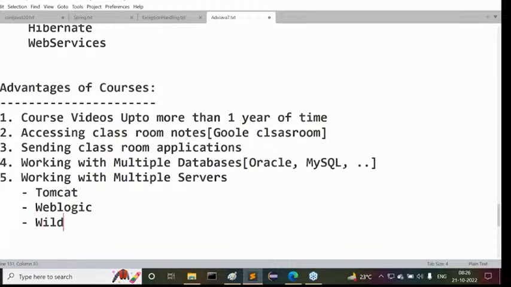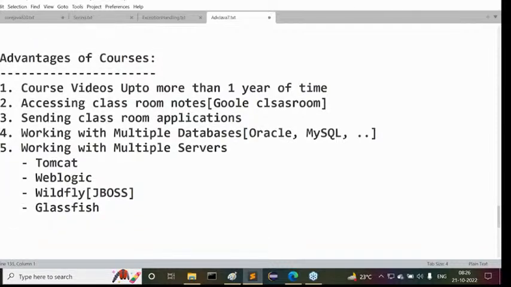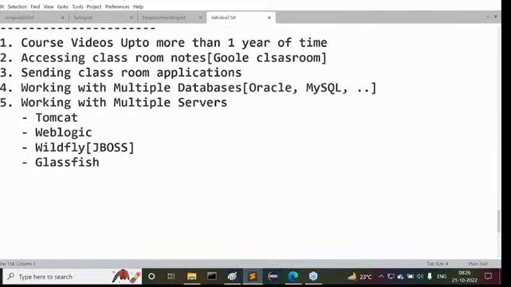Next one is WildFly. That is JBoss, previously it was JBoss. JBoss we are going to use. Next one is GlassFish. These many servers we are going to use to prepare server-side applications, with JDBC, Oracle, MySQL, and some other databases. For server-side application development, we are going to prepare with these many servers.